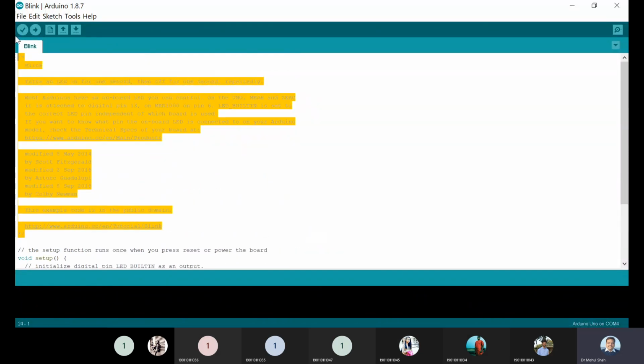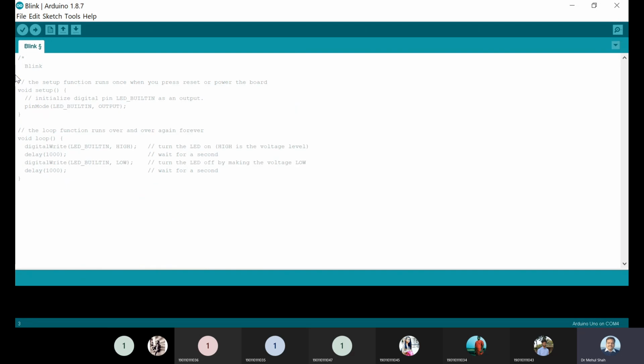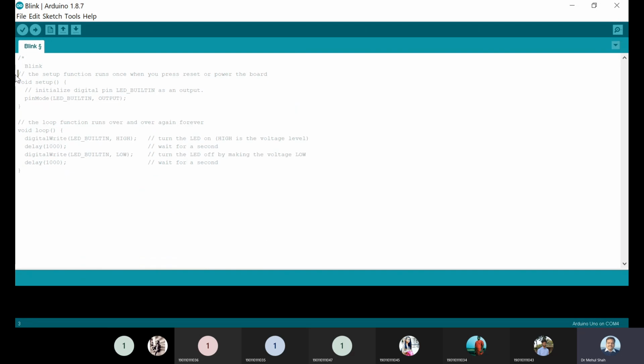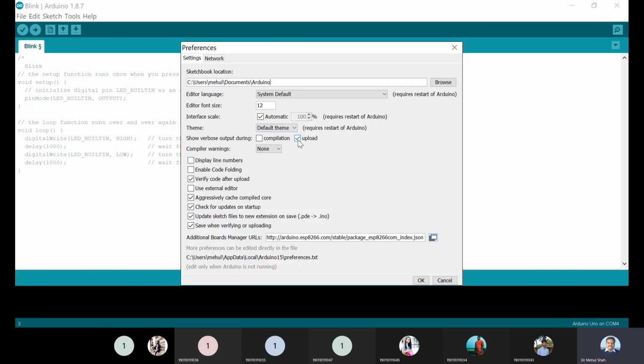This program is a blinking LED, a simple code which we will run through Atmel Studio. But first, let us run this on the Arduino IDE. Here we have to go to File, Preferences, and normally this upload option is not enabled, so you have to enable this upload option, right?